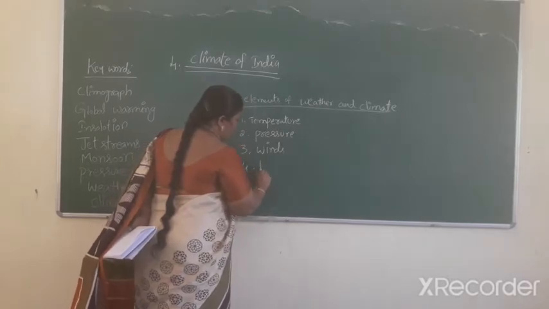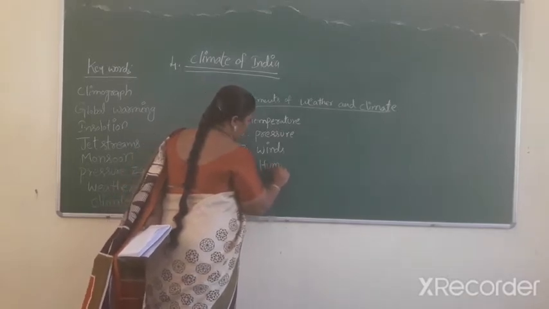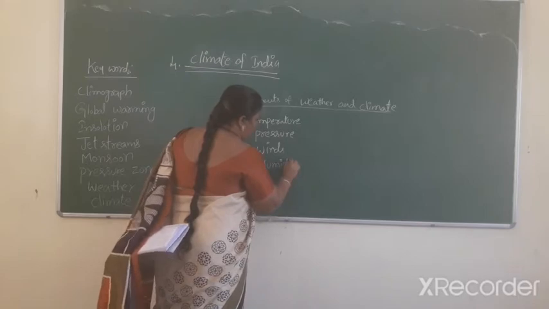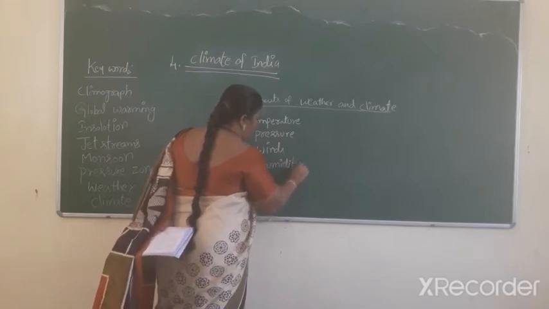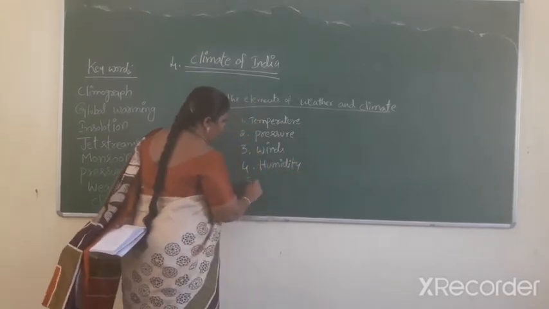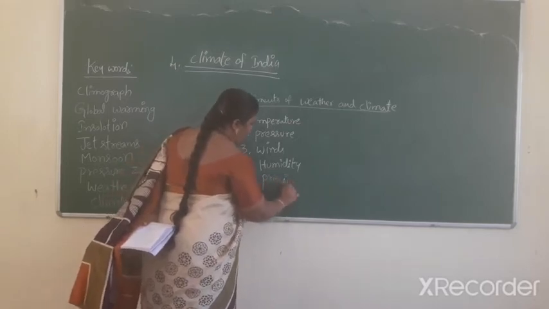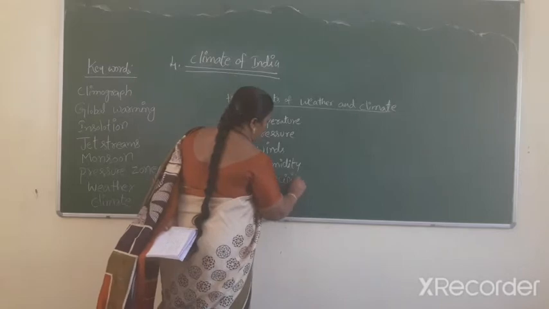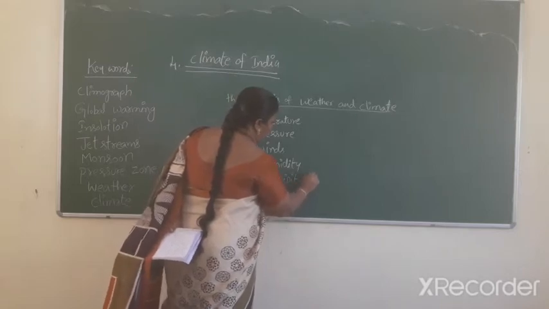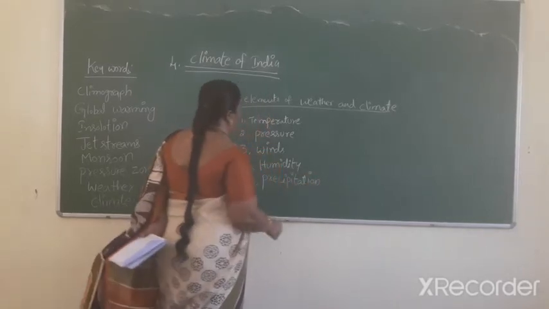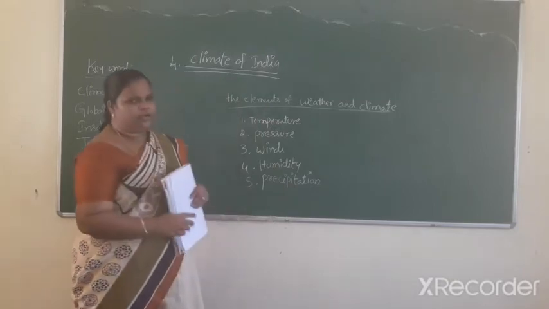Fourth one, humidity. Fifth one, precipitation. These are the elements of weather and climate.